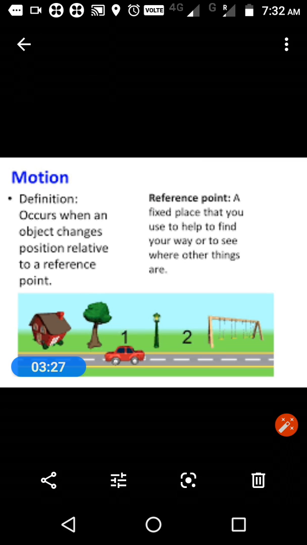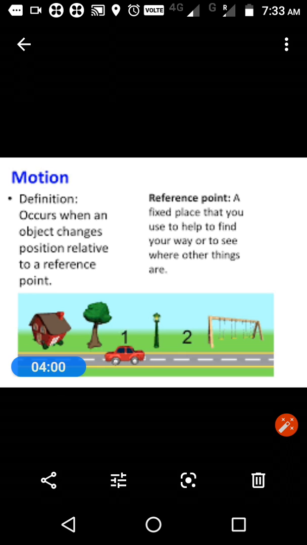reference point. So I'm going to give you the definition of motion. What is the definition of motion? All kinds of movement, or if there is anything which changes its position, that is considered as motion. This anything can be a person or an object. Got it? Once again I am repeating, what is motion? If anything changes its position, that is considered as motion.